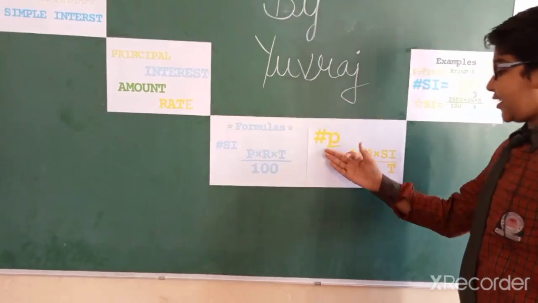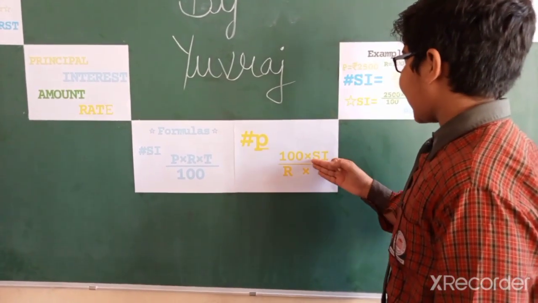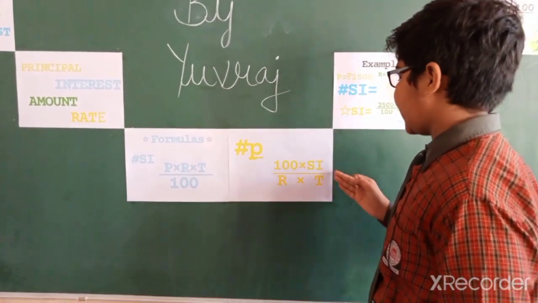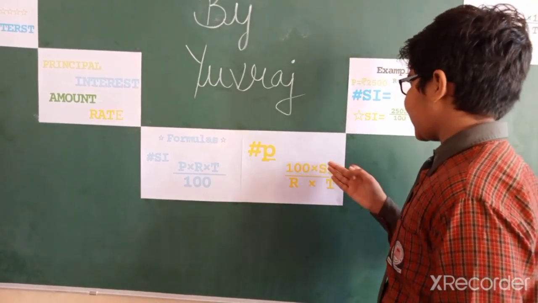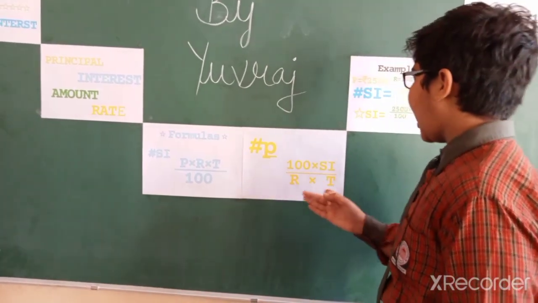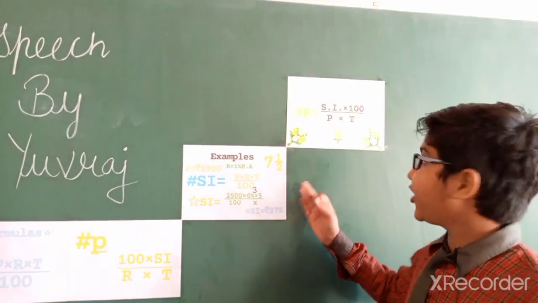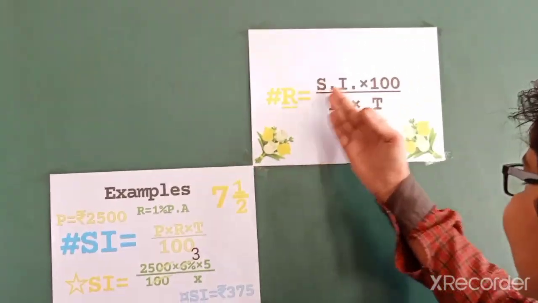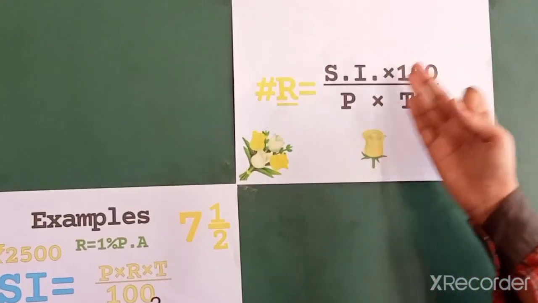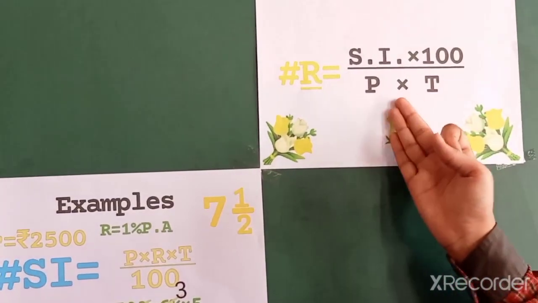Now the formula for principal: 100 multiply simple interest, upon rate multiply time. I repeat it: 100 multiply simple interest upon R multiply T. Now I would like to talk about how to find the rate. R means rate: simple interest multiply 100, upon principal multiply time.